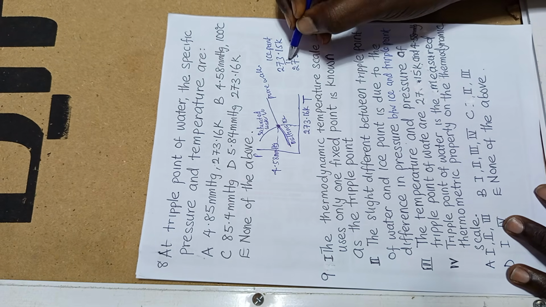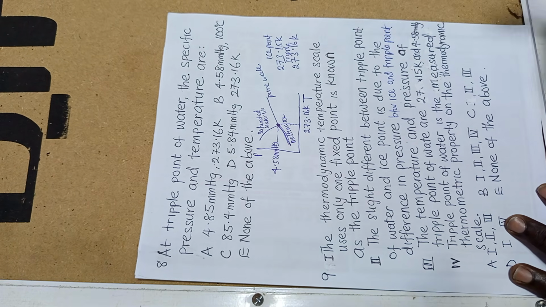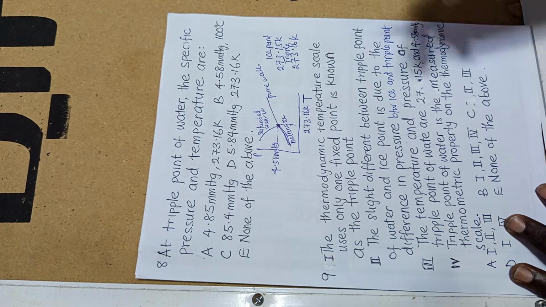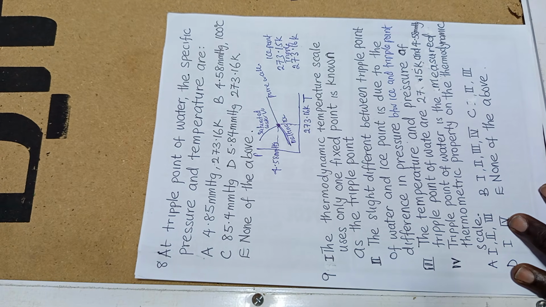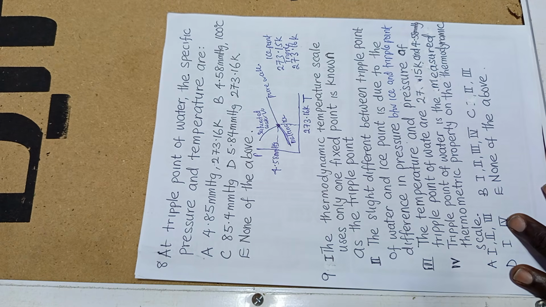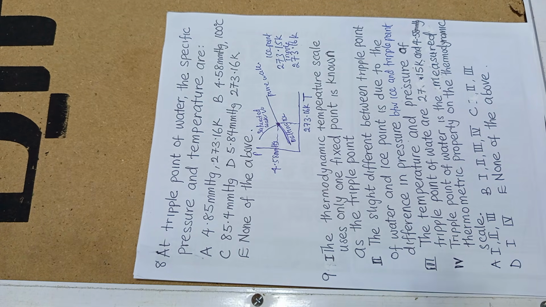So this slight difference between these two temperatures results from the difference in pressure between ice and triple point. The pressure of ice is 760 millimeter mercury. The pressure at the triple point is approximately 4.6, or 4.58 millimeter mercury.